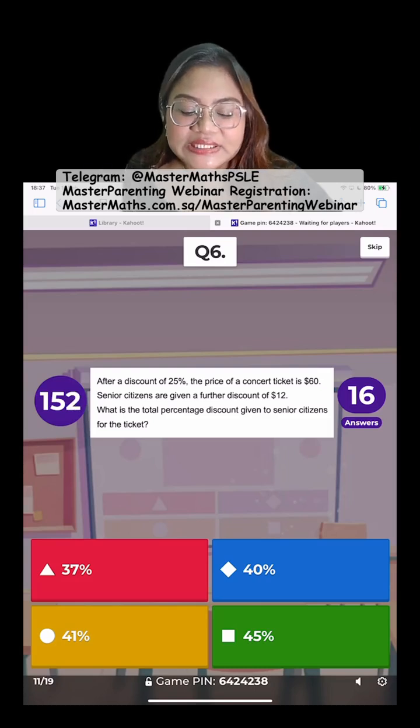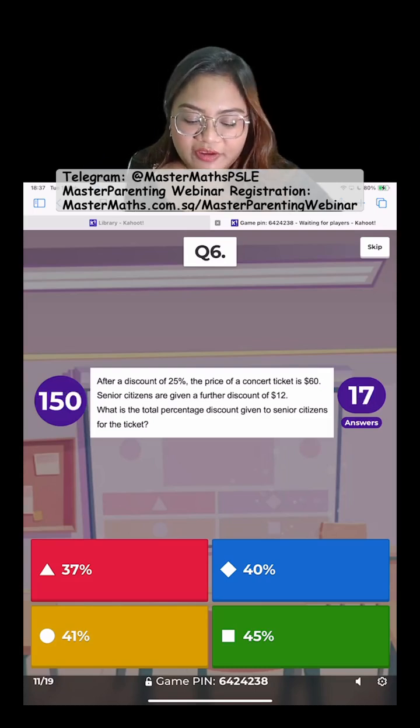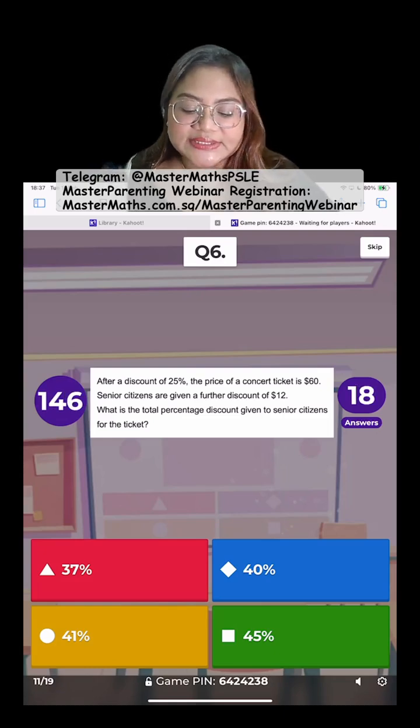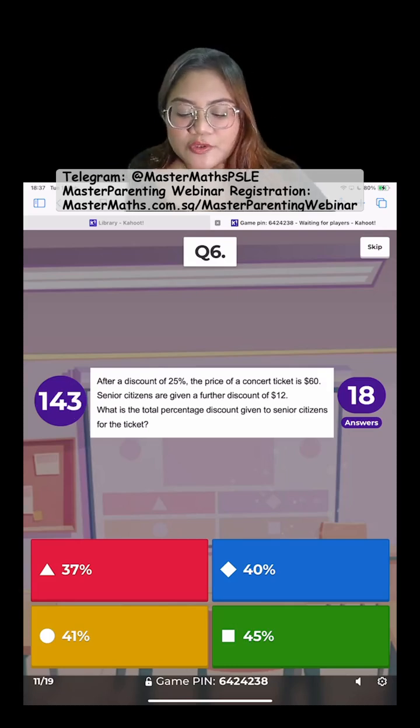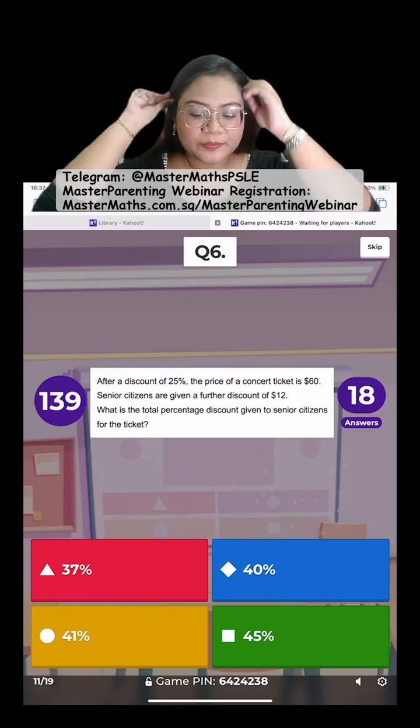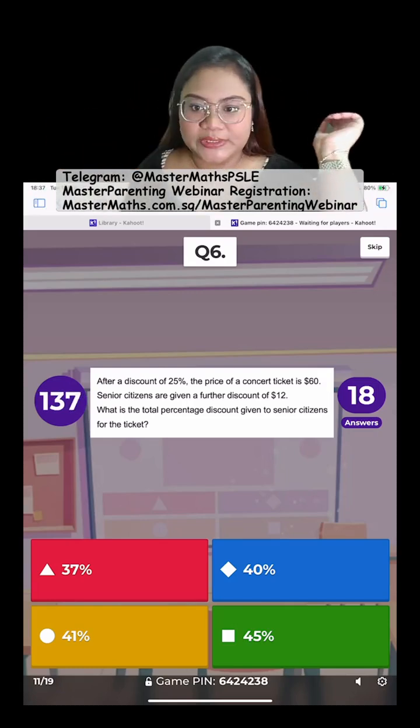This is on a further discount question. After a 25% discount, the price became $60. And then senior citizens got a further $12 discount. So what is the total percentage discount? Total percentage discount. What do we get?